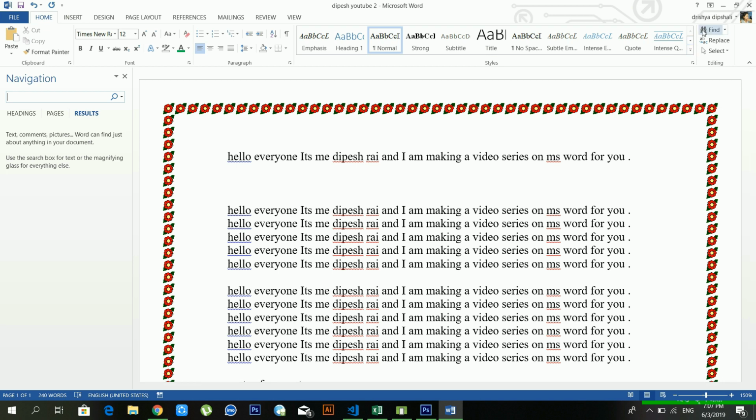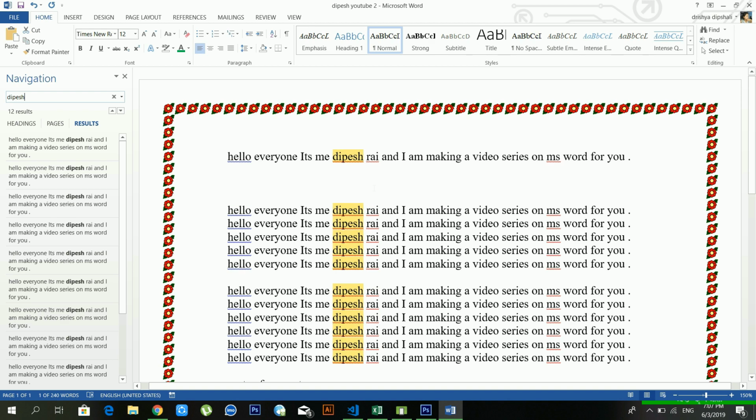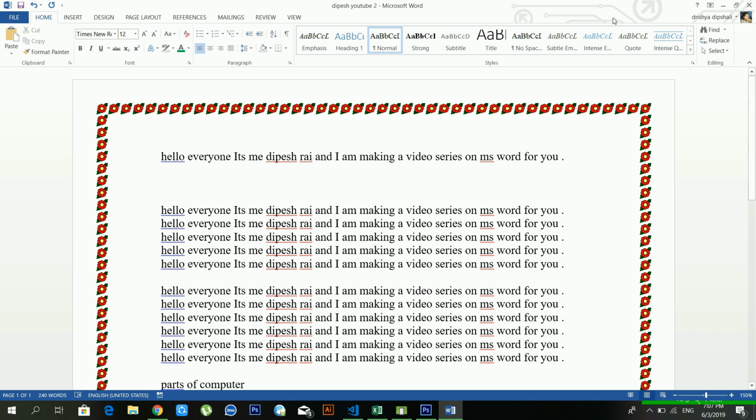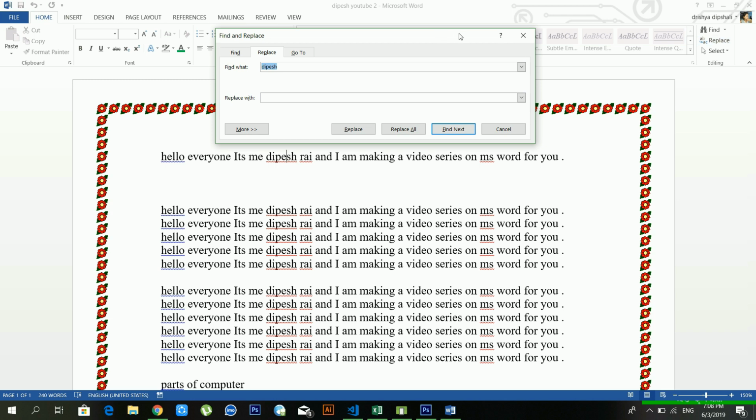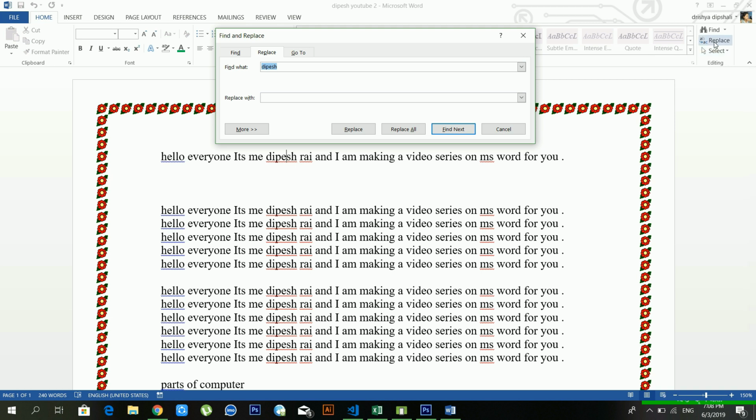If you want to find any kind of text, in that case you can use it. See, when I click on find, the navigation pane opens, and from here you can search your file. You can search your words. See, if I search for my own name, it's showing my name in my document. It's highlighting it with color. Okay, and another option available is replace.